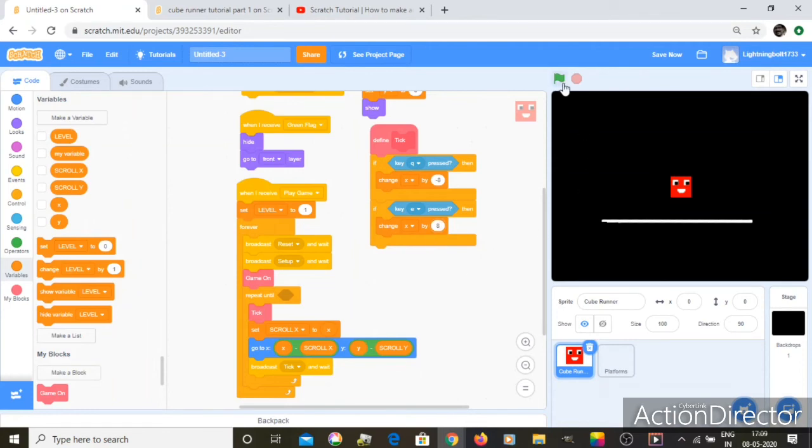So now let's see what happens. Like what we just did is, if we move our player, he will eventually go out of the screen. So we didn't want that. So instead we're moving the background. So instead of him moving, the background will move left and right. So he will always be in the middle of the screen without going out of the screen or anything. Now let's just test it out if it works.